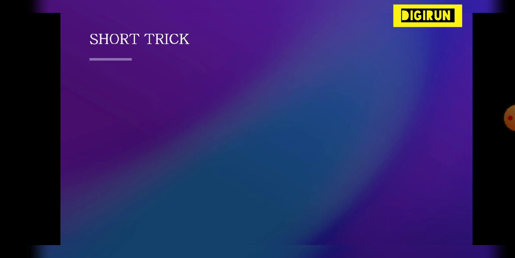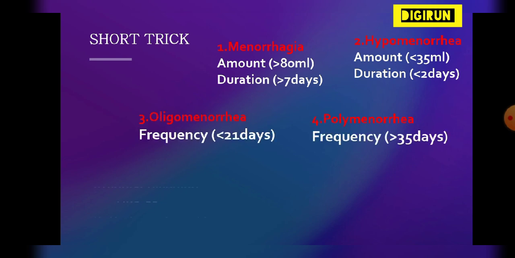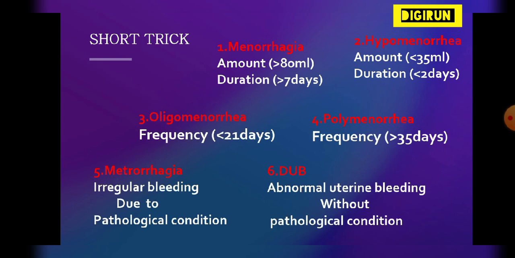Now we see all patterns of abnormal uterine bleeding by a short trick. First is menorrhagia and second is hypomenorrhea. In menorrhagia, the amount is greater than 80 ml, and in hypomenorrhea, the amount is less than 35 ml. In duration, in menorrhagia, the duration is greater than 7 days. In hypomenorrhea, the duration is less than 2 days. Third is oligomenorrhea and fourth is polymenorrhea. In oligomenorrhea, the frequency is greater than 35 days, and in polymenorrhea, the frequency is less than 21 days.